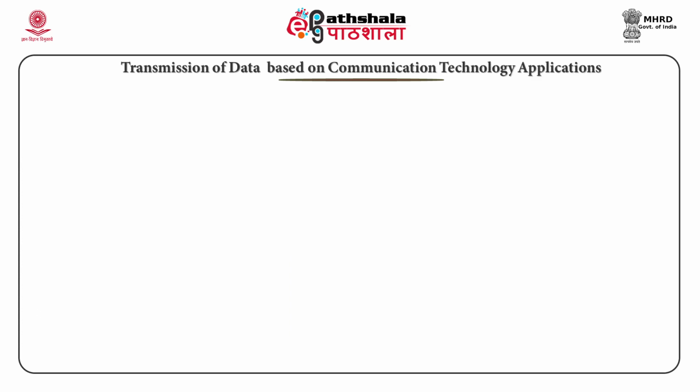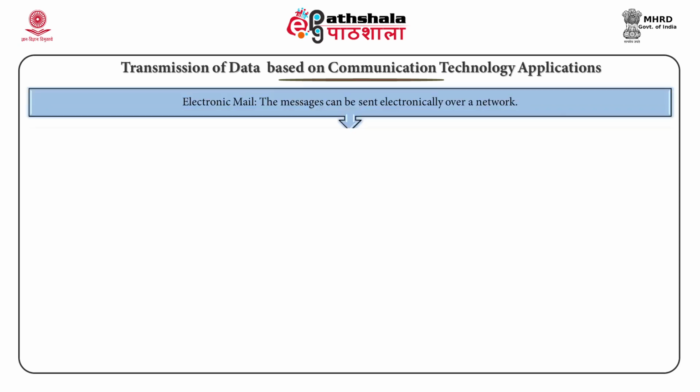Next, transmission of data based on communication technology applications. We have electronic mail. Email is electronic mail. The messages are sent electronically through a network. The basic requirement for sending and receiving an email is that the user must have an email address. Using email requires creating a mailbox with an email service provider. The mailbox is protected with a username and a password.